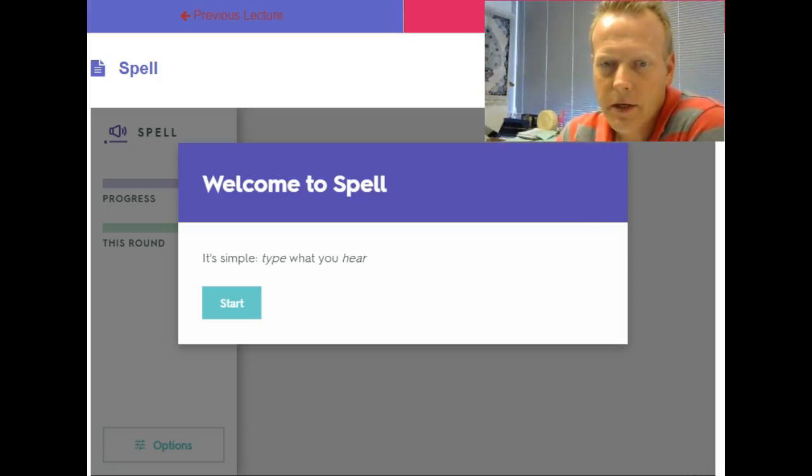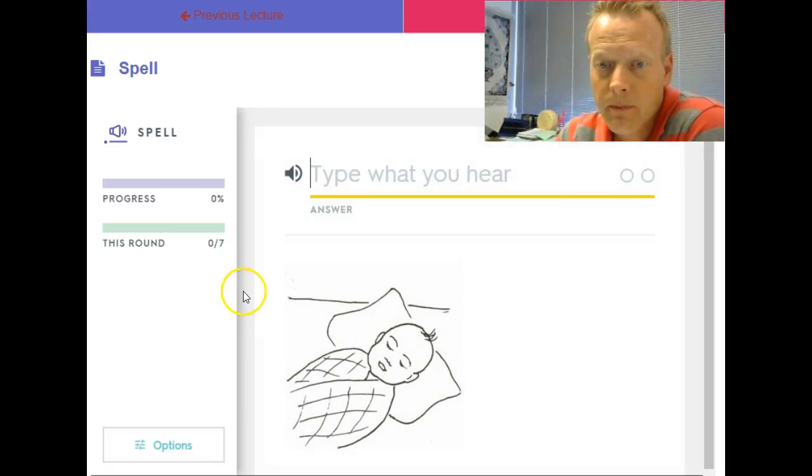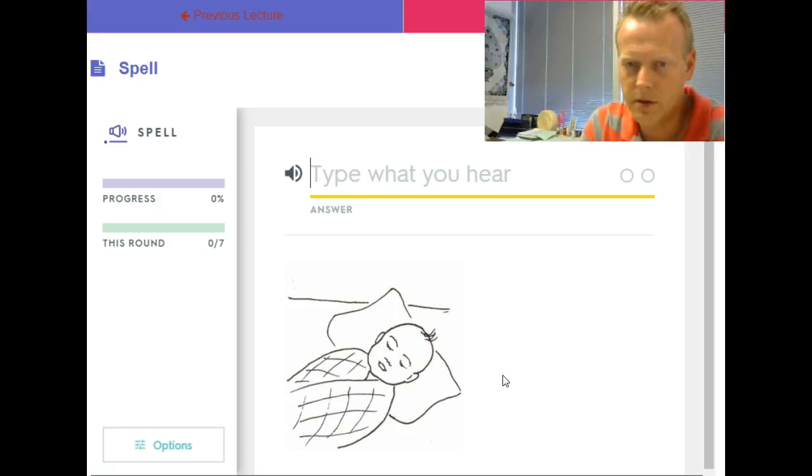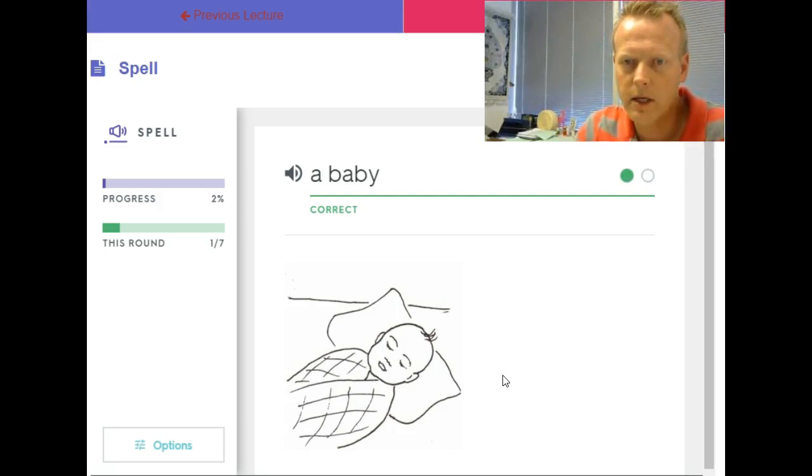All right, so here's another wonderful activity. It's called Spell, and let's see how that works. So we're going to hit Start, and it wants you to spell the phrase. So the picture's there. That is what? A baby. You hit Enter.